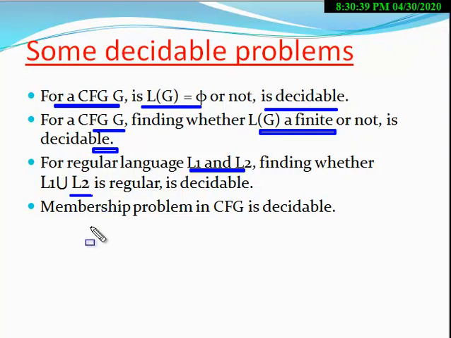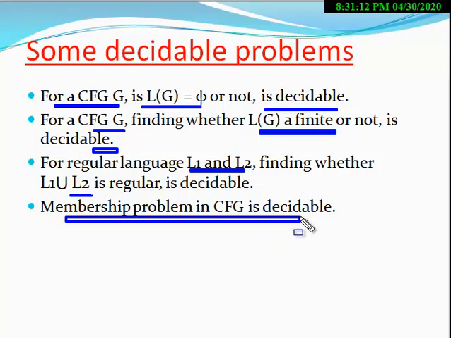The last problem is the membership problem in CFG. The membership problem is also decidable. Now we explain the membership problem. You are given a context free language and also a particular string. You have to check whether the element belongs to L or not.